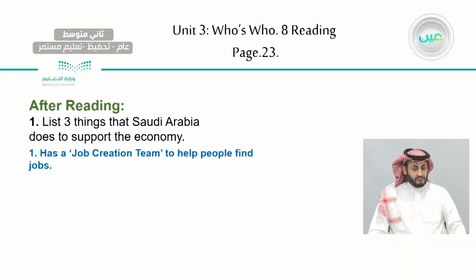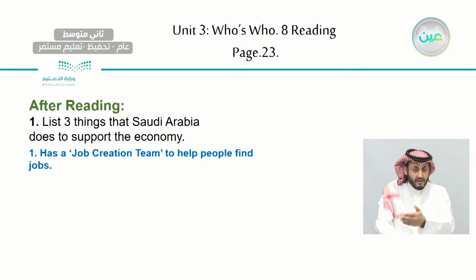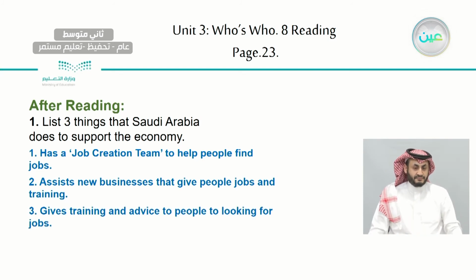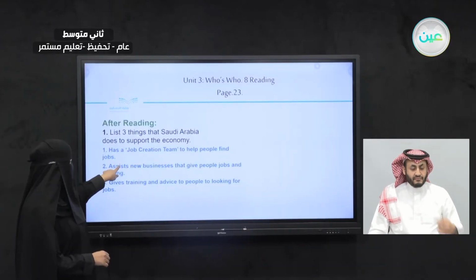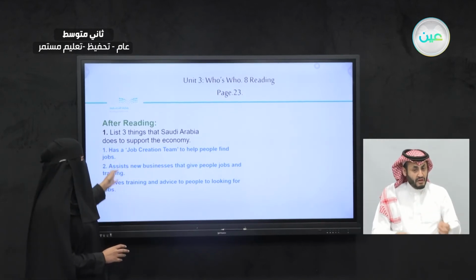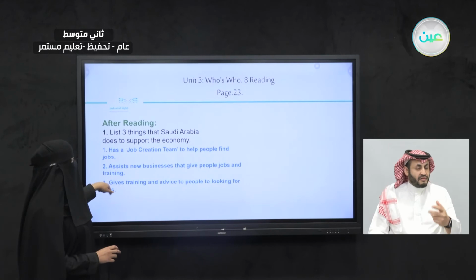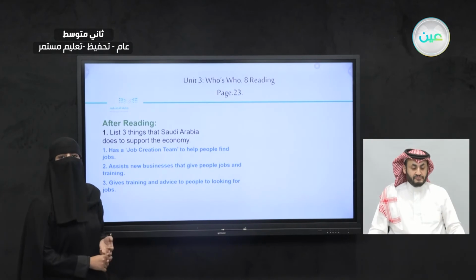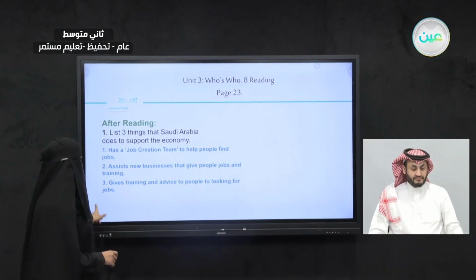Has a job creation team to help find jobs. So this is the first one. How about this one? Assist new businesses that give people jobs and training. And the third one, give training and advice to people to look for jobs. So let's take a look at this one. Assist new businesses that give people jobs and training. So all of these are going to what? All of these are going to support the economy and the society and the employment goals of Saudi Arabia.